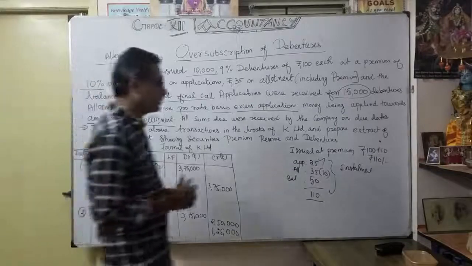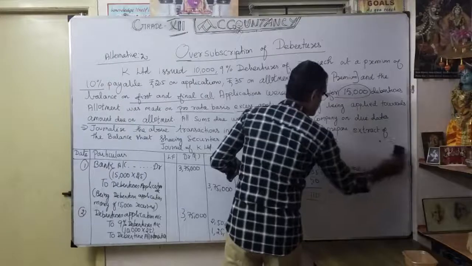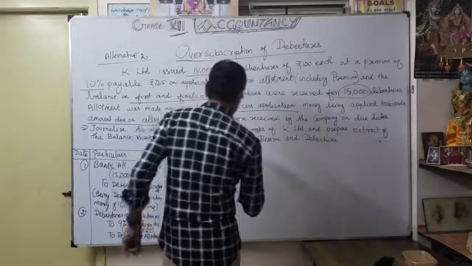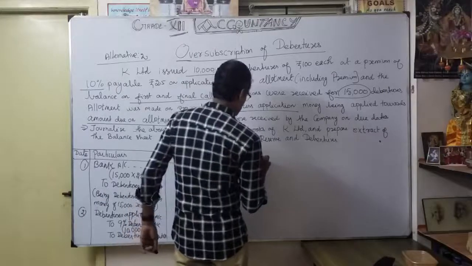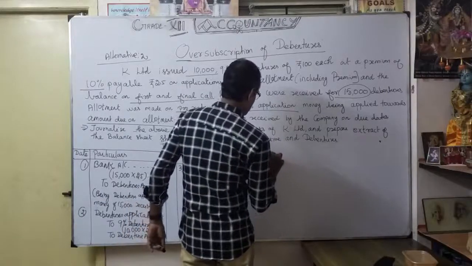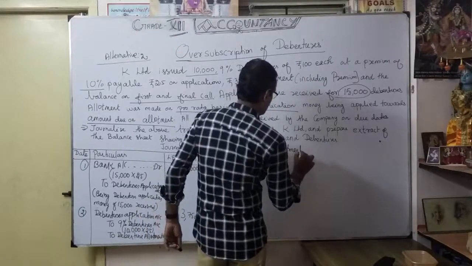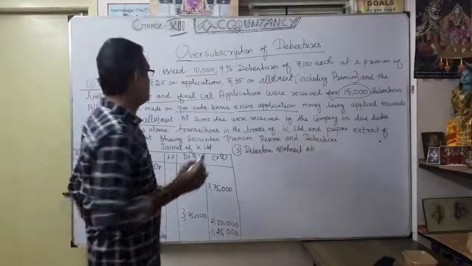Now move to the third entry, that's the allotment due. So what is the allotment due? You know very well. The debentures allotment account is 35 rupees.